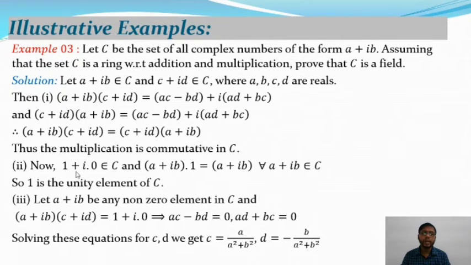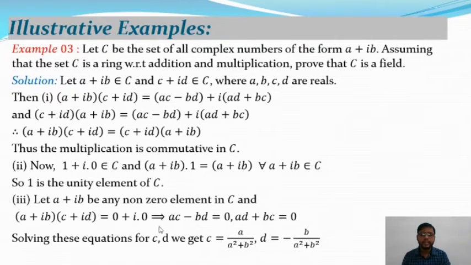And 1 plus 0 into i also belongs to C, and a plus ib into 1 equals a plus ib for all a plus ib belonging to C. So 1, that is 1 plus i into 0, is the unit element of C. Next, let a plus ib be any non-zero element in C, and a plus ib into c plus id, the product of two complex numbers, equals 0 plus i into 0. This is the zero element with respect to addition.